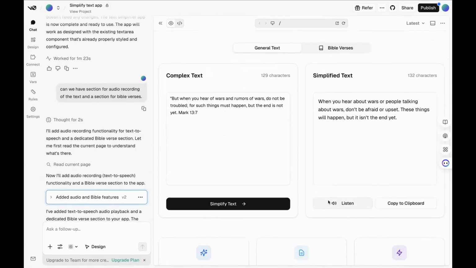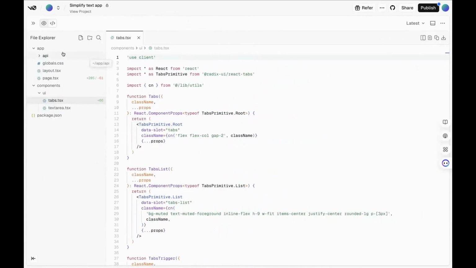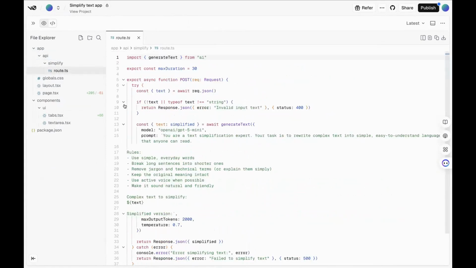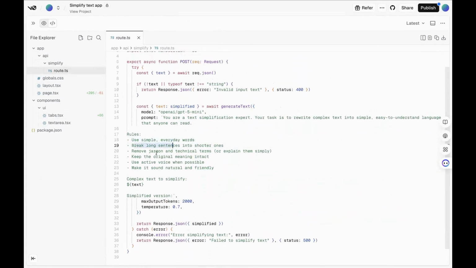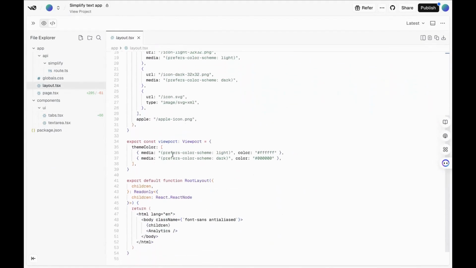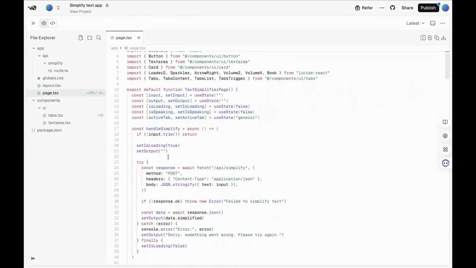But what we actually wanted to do is be able to speak to it. That's another thing with these apps: you also have to be really specific about what you want to do. It actually gave me an audio button that read the text back to me, but I wanted it to be able to collect my voice and simplify whatever I was saying. So again, going through a bit of the code, we'll be able to dive deeper into code in later sessions.